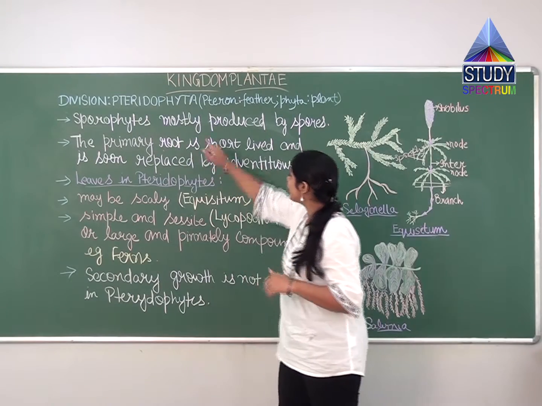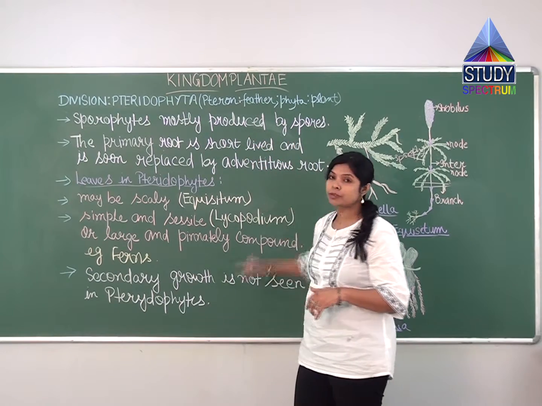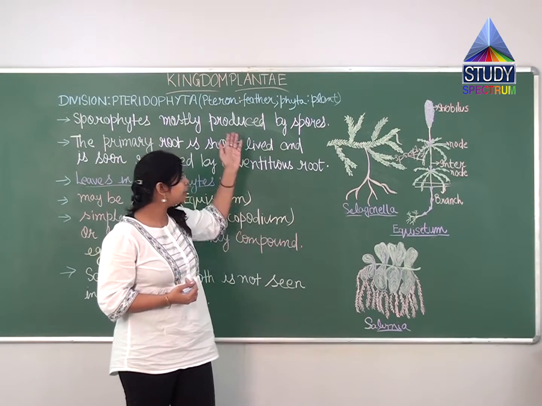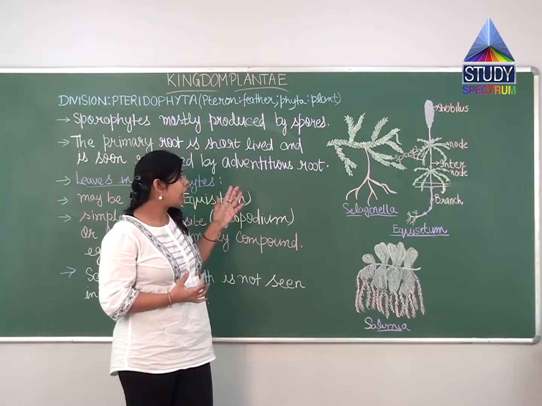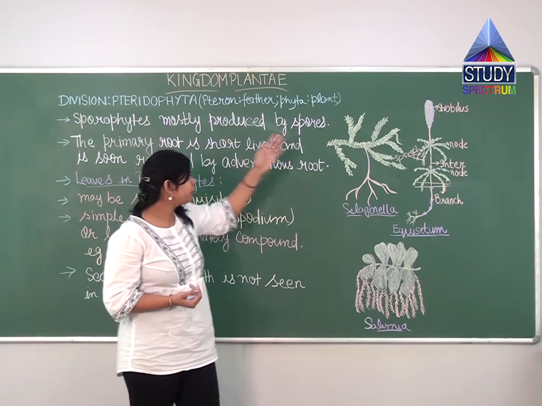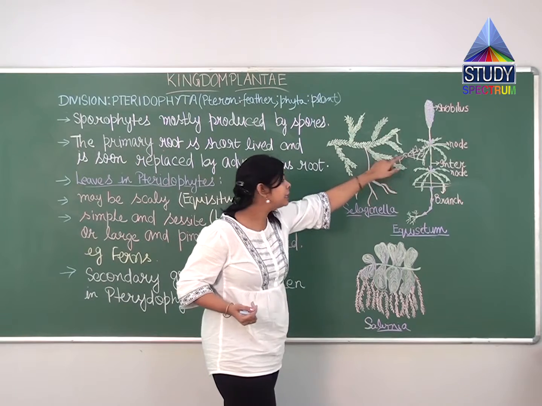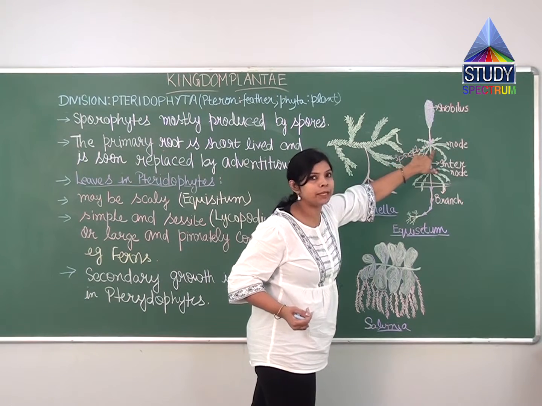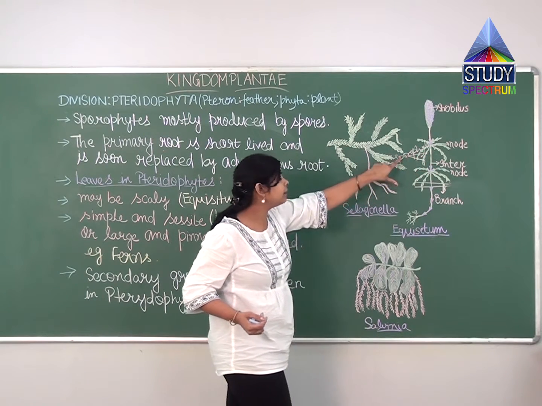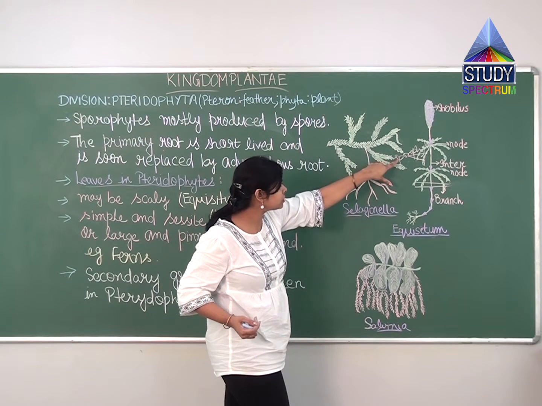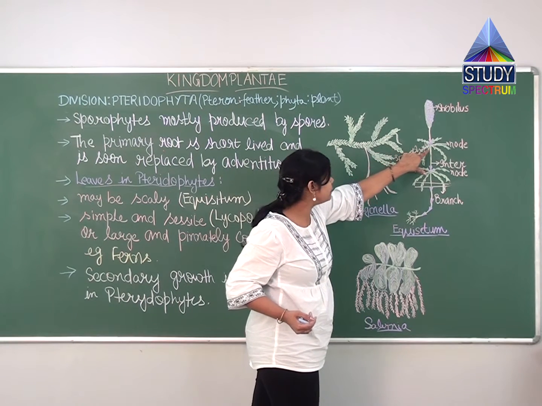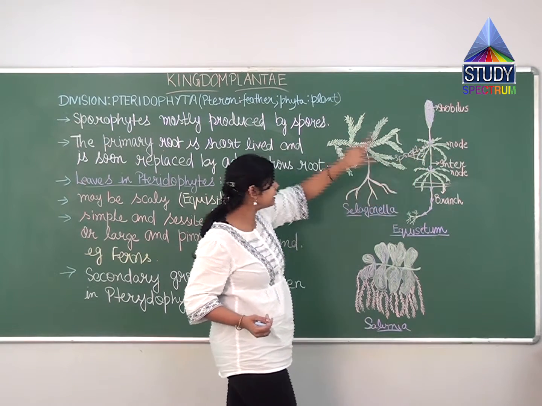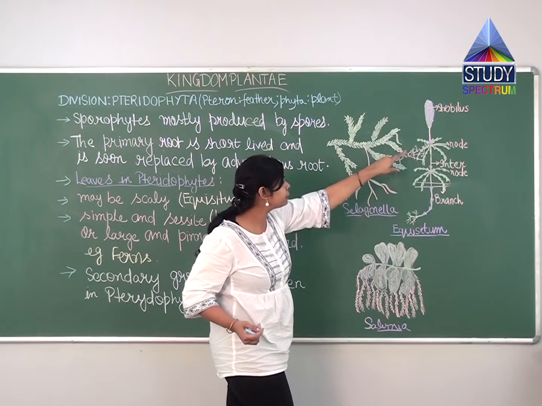Students, now sporophytes are mostly produced by spores. As we all know, in pteridophytes the main plant body is the sporophyte. So how will the spores be present? If you see this, the whole plant body is the sporophyte. Here the sporangium will be present at this place, and this place will be completely closed by the sporophylls. In the sporangium there will be spores, so the sporophyte is mainly produced by the spores.